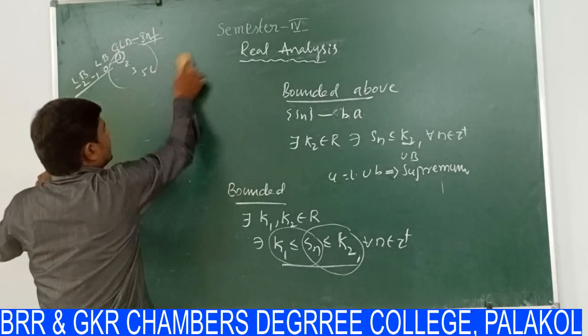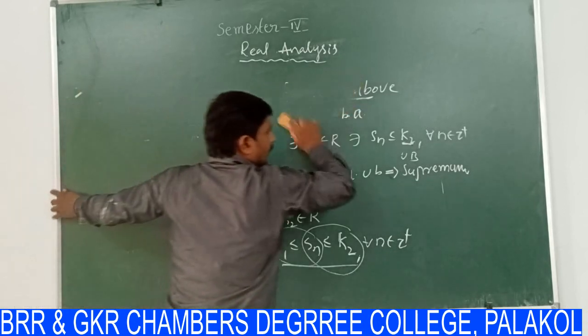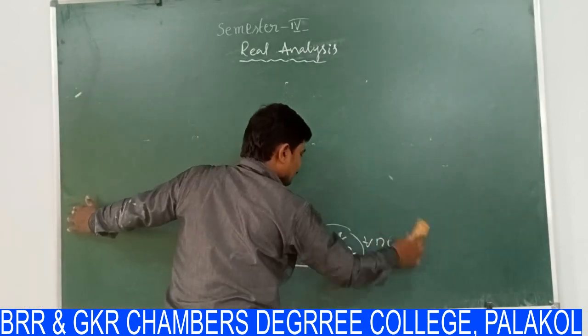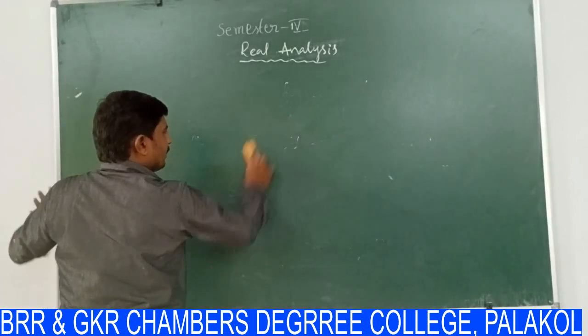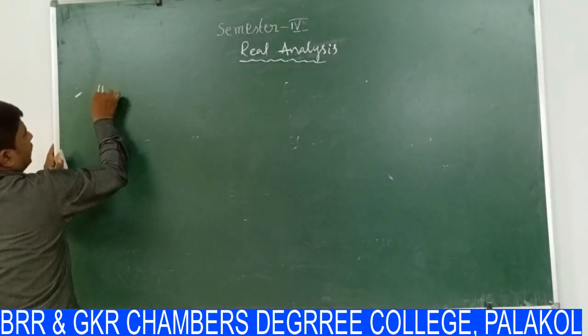Depending on this, we will see one theorem related to boundedness. See the statement of the theorem.